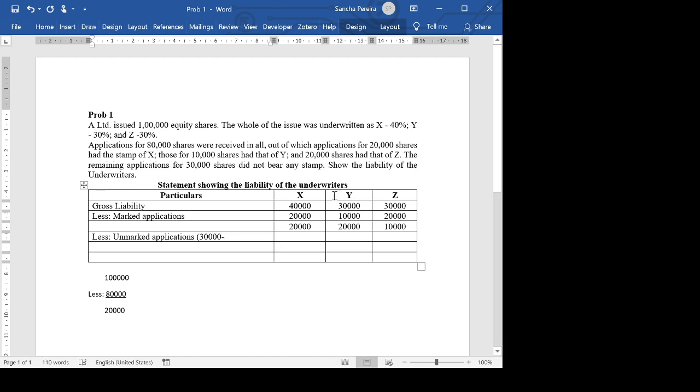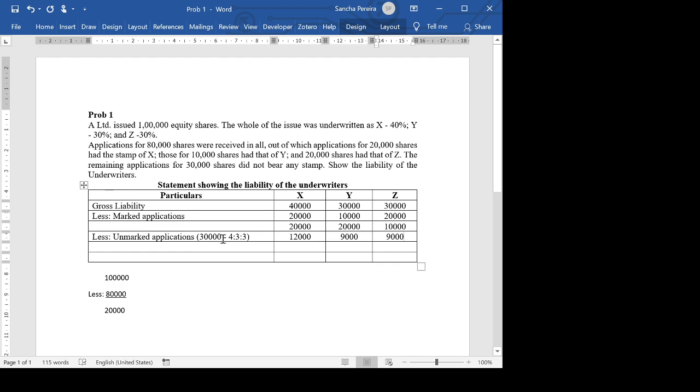This 30 will be divided in the ratio of 4 is to 3 is to 3. How did I get 4 is to 3? This 40 is to 30 is to 30, or 4 is to 3 is to 3. Okay, so ratio of gross liability. Unmarked applications are always divided in the ratio of gross liability. So if I divide 30,000 into 4 is to 3 is to 3, I will get 12,000, 9,000 and 9,000.